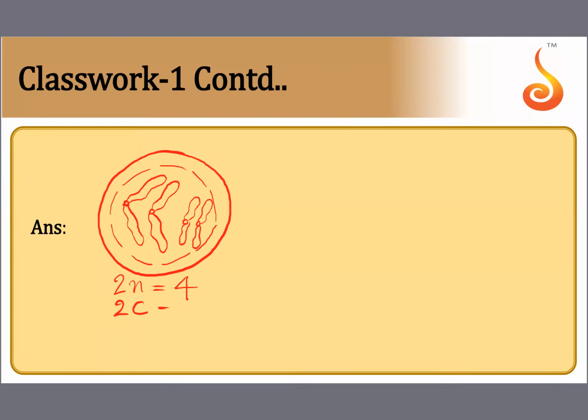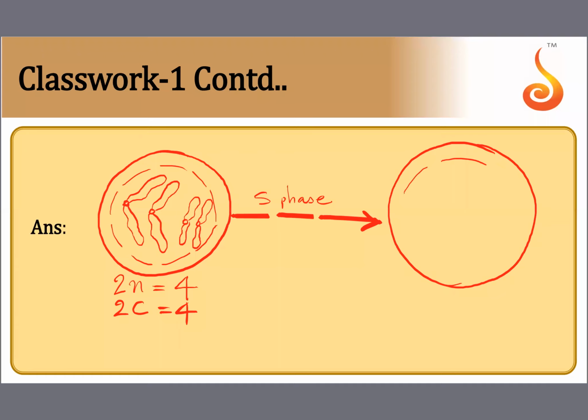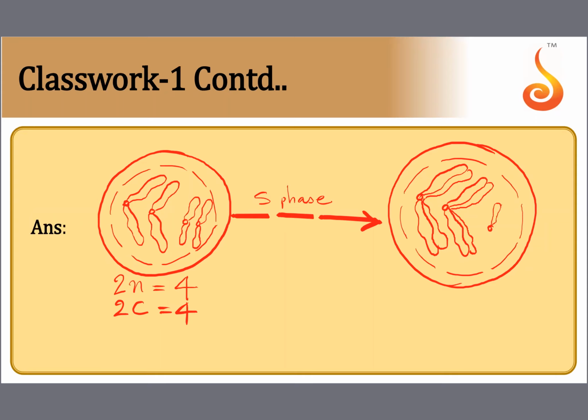So now at the moment 2n is equal to 4, 2c is equal to 4. So for it to divide, it has to go through S phase. Now let us see what happens to the chromosomes after S phase. So again, I'm showing the nuclear envelope. Now see the chromosomes. Each chromosome I'm drawing now has 2 chromatids. Can you see in the previous diagram there was only one chromatid. Now in this there are 2 chromatids. The taller ones also have 2 chromatids. The shorter ones also have 2 chromatids.